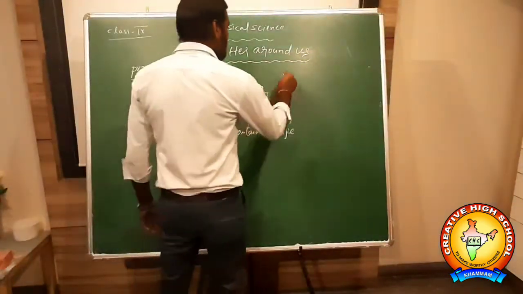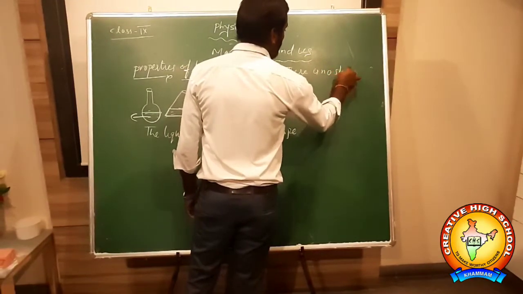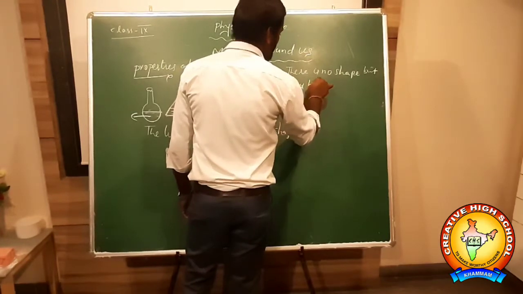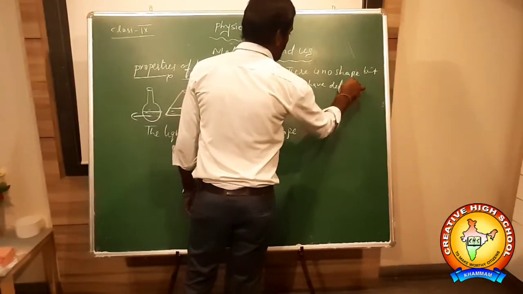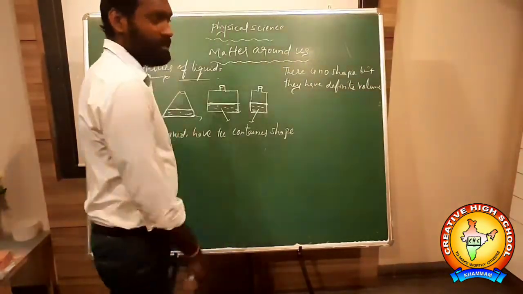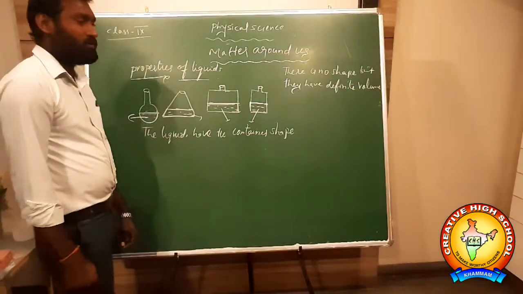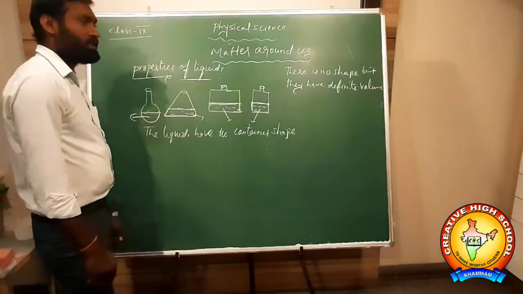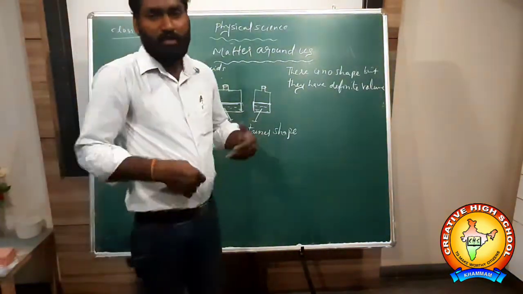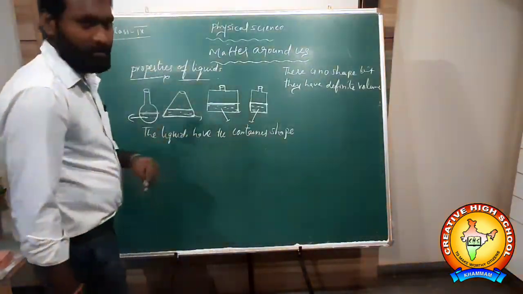So the liquids have no shape, but they have different volume. They have different volume, but there is no particular shape. What is the shape of the liquids? In whichever container you pour, it will take the same shape. That's why they don't have a particular shape.